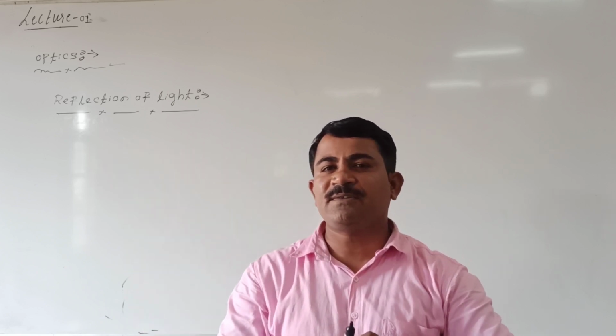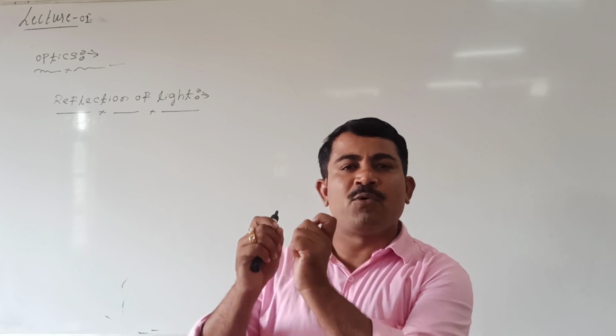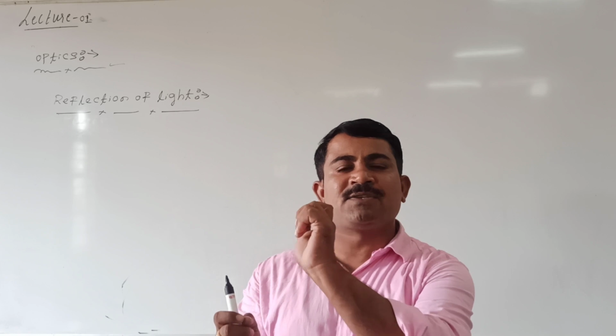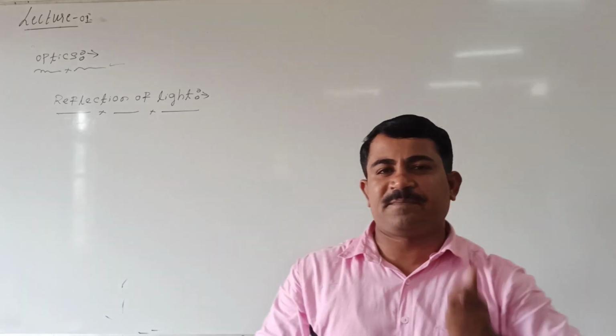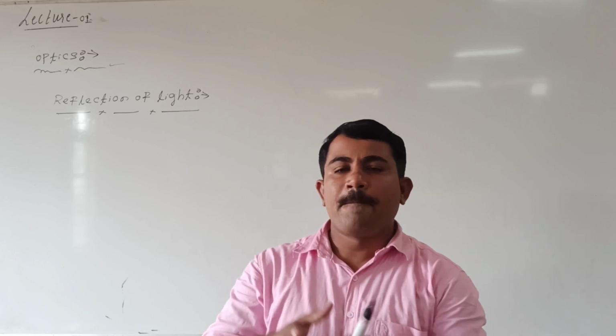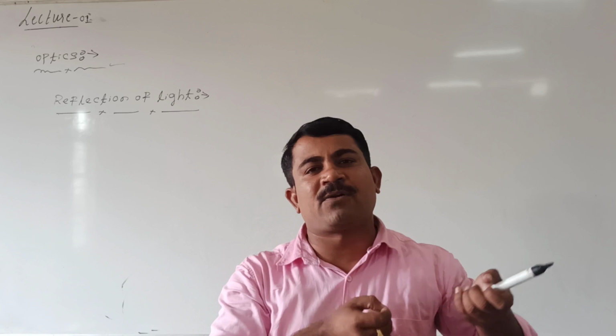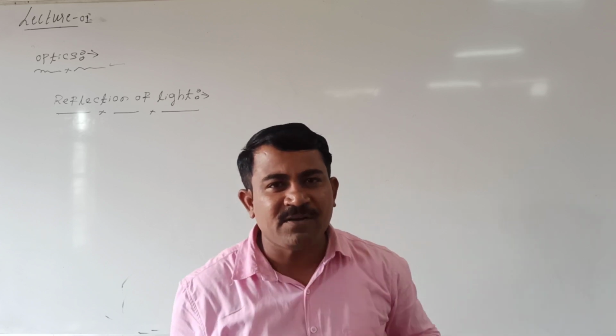Here, what is reflection? Reflection means the phenomenon of bouncing of light whenever light is incident on some surface like a mirror. This phenomenon we call reflection of light. Reflection means bouncing of light whenever light is incident on some surface. Shall I define reflection? In what way?